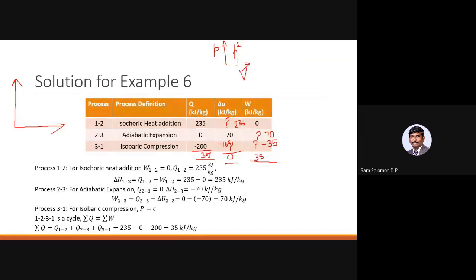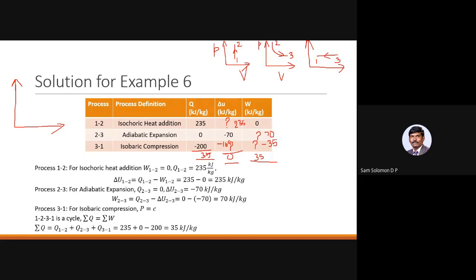And then what we have is adiabatic expansion. So if it is not a horizontal line or a vertical line, it is supposed to be a curve. So it is expansion. Expansion means towards the right. Okay, so this is going to be 2, 3 in a PV diagram. And isobaric compression. So we are going to have a constant pressure process. So either it should be towards the right or towards the left. Because it is compression, it is going to be towards the left.